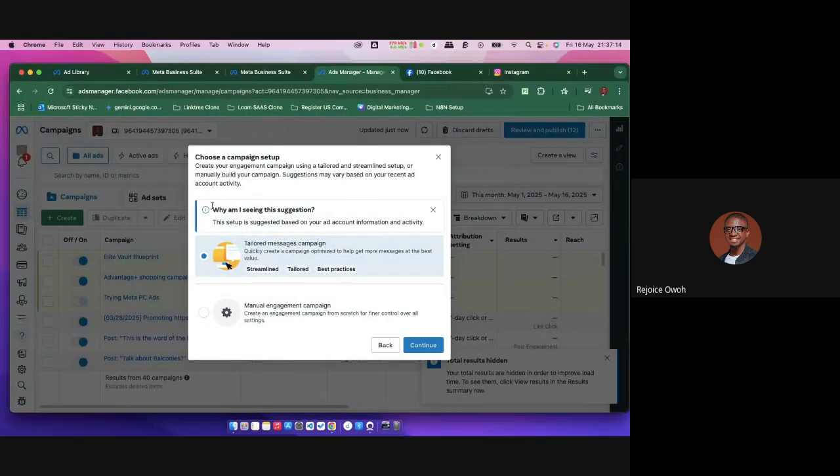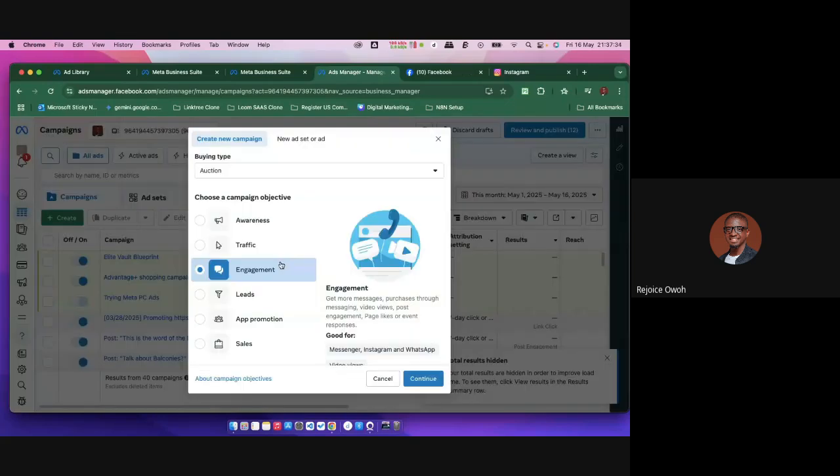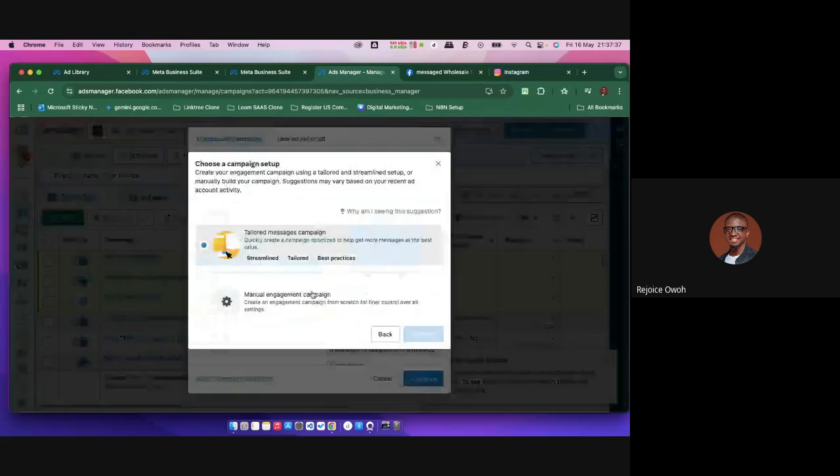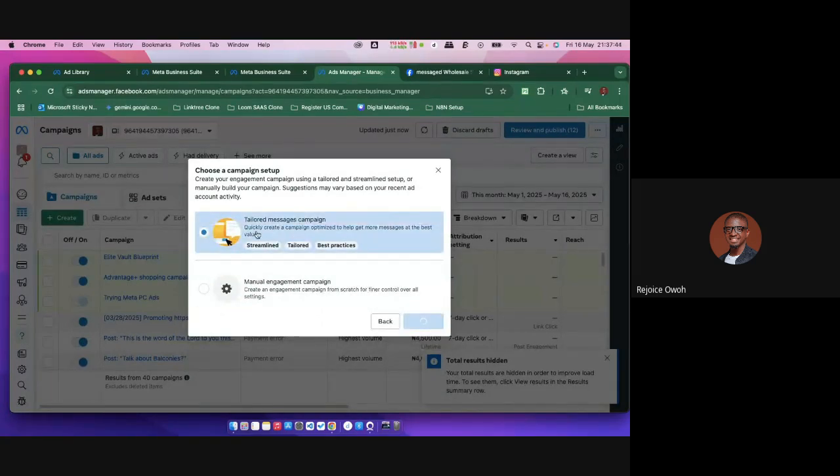Okay, all right. So this is a campaign setup. You can create your campaign using a tailored, streamlined setup, or set up every single thing yourself from scratch. Because I chose engagement, Facebook itself has done some optimization for me. I want to use this particular tailored messages campaign, and I'm continuing. The next thing is to open the next page.